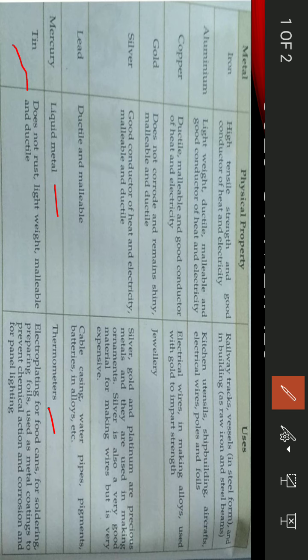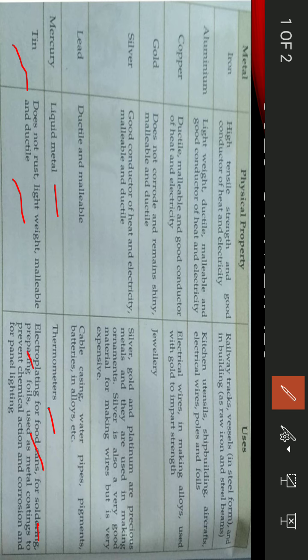After that, tin has a special property that it does not rust, and it is a lightweight, malleable and ductile metal. So it is used for making cans, mainly cans. Then it is used in soldering. Soldering means it is used for joining two metal or metallic parts in machines.